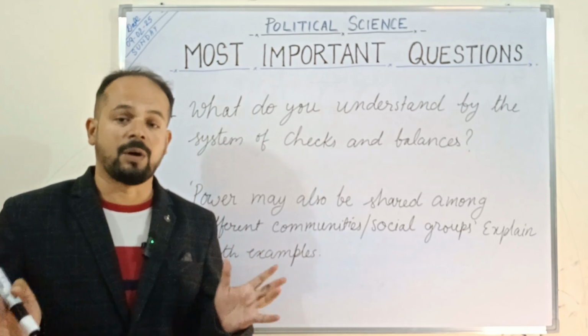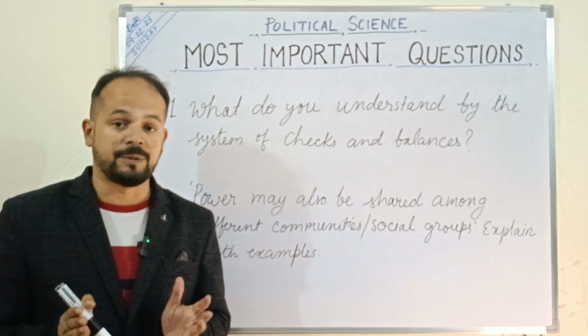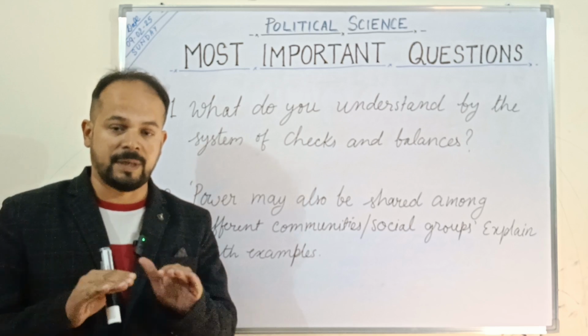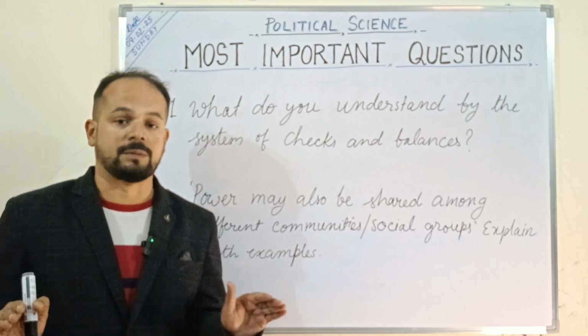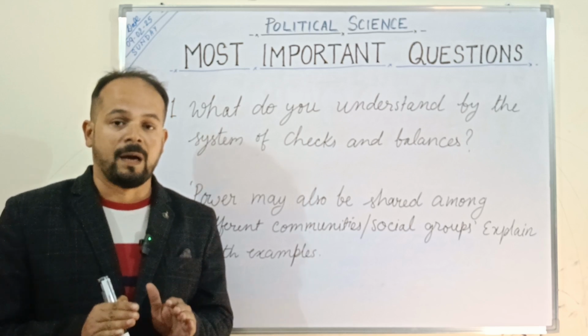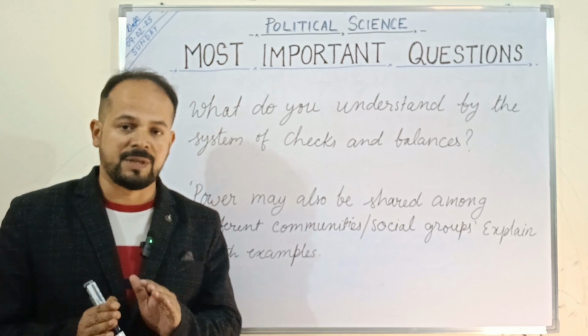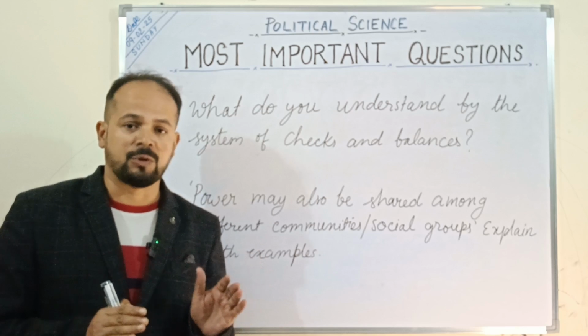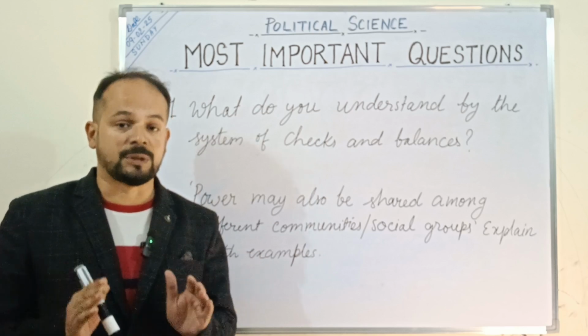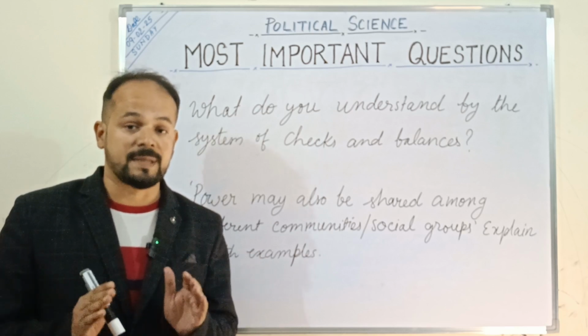The three organs of government, legislature, executive, and judiciary, are placed at the same level and exercise different powers. Previous year we also studied that government officials and ministers, though they exercise power, are responsible to the parliament or legislative assembly.